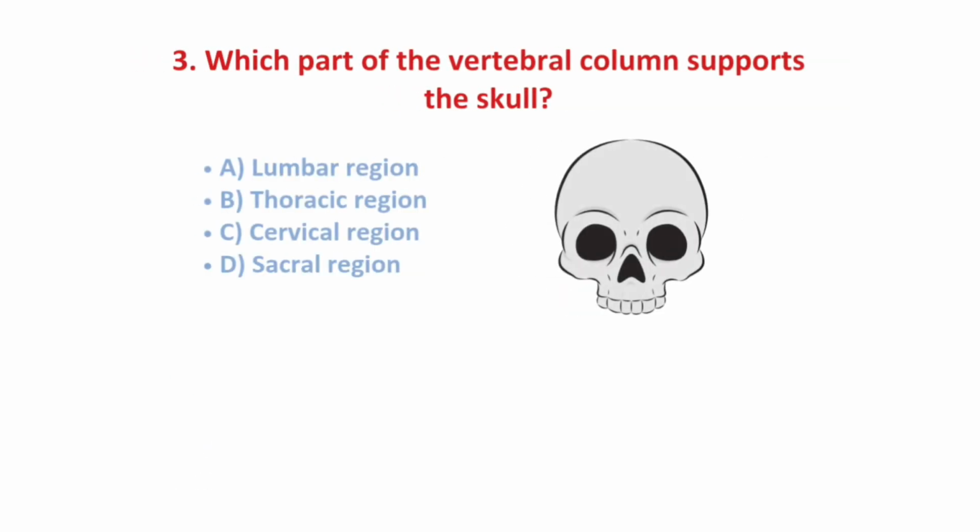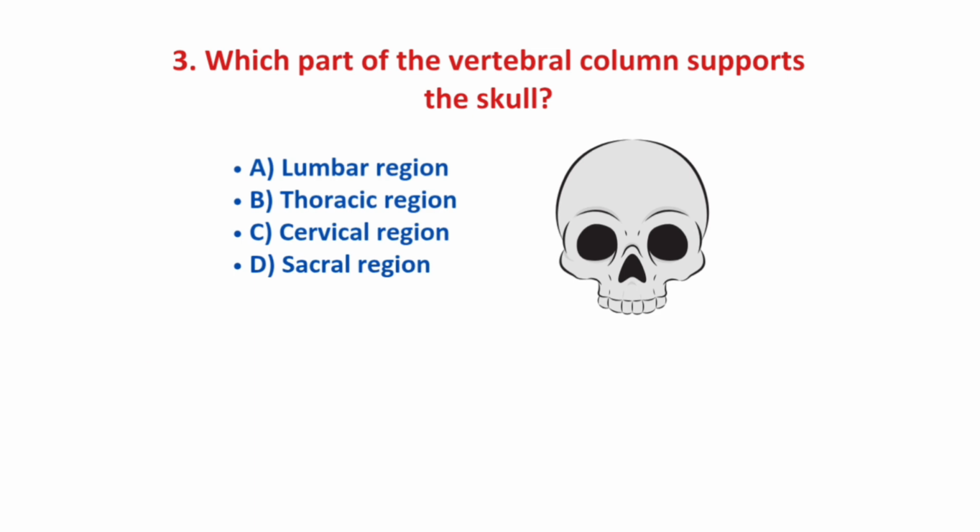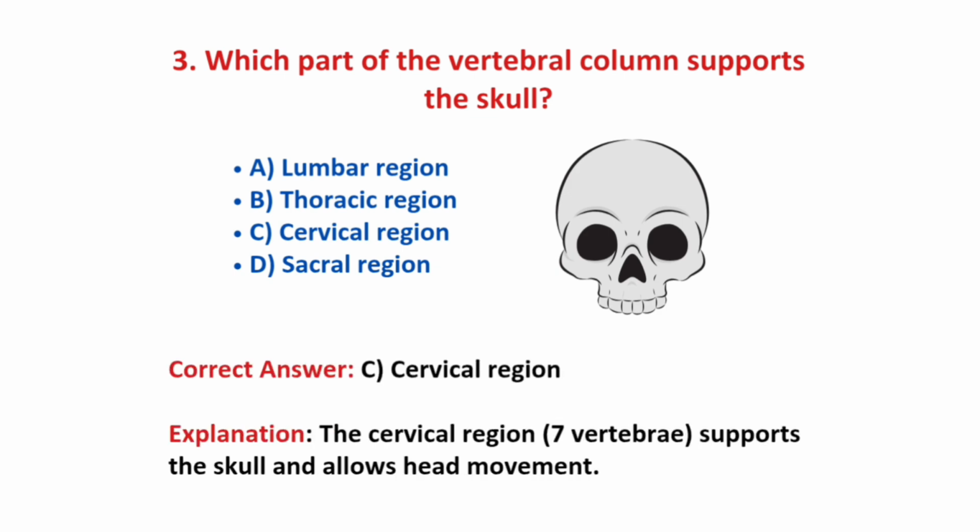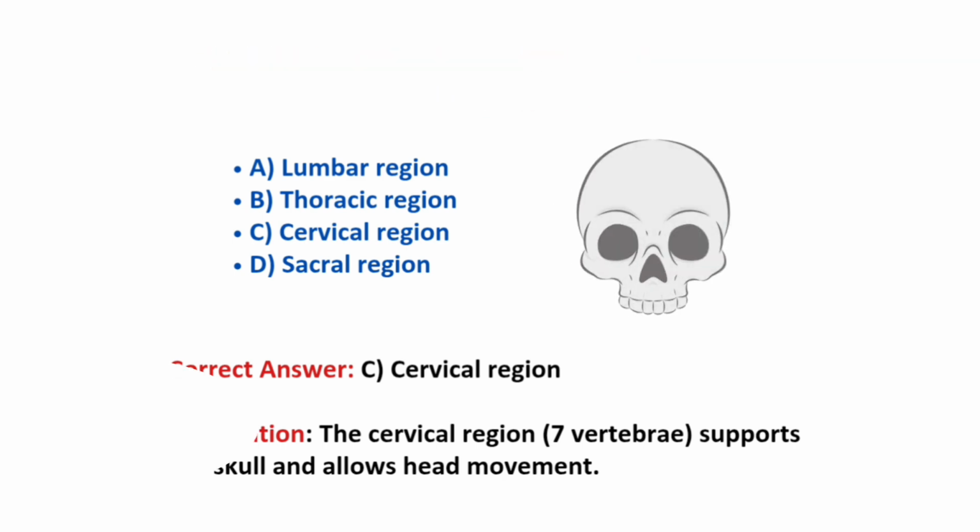Question number 3, which part of vertebral column supports the skull? Options are lumbar, thoracic, cervical and sacral. And the correct answer is option C, cervical region. It has 7 vertebrae which support the skull and allow head movement. So the correct answer is option C, cervical region.